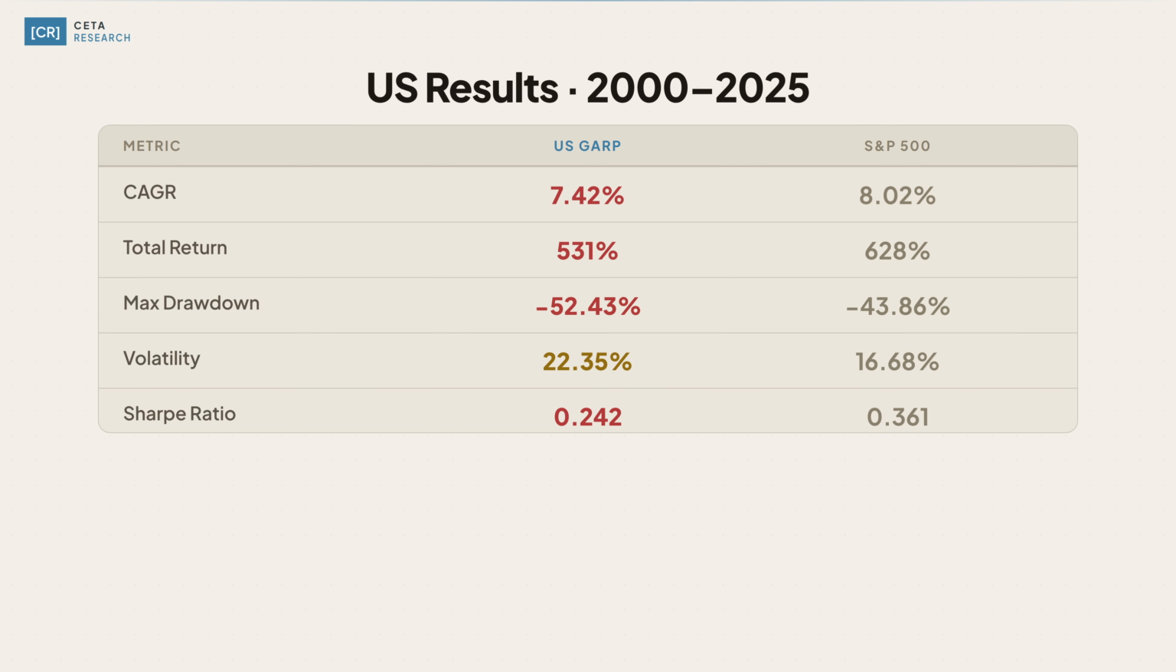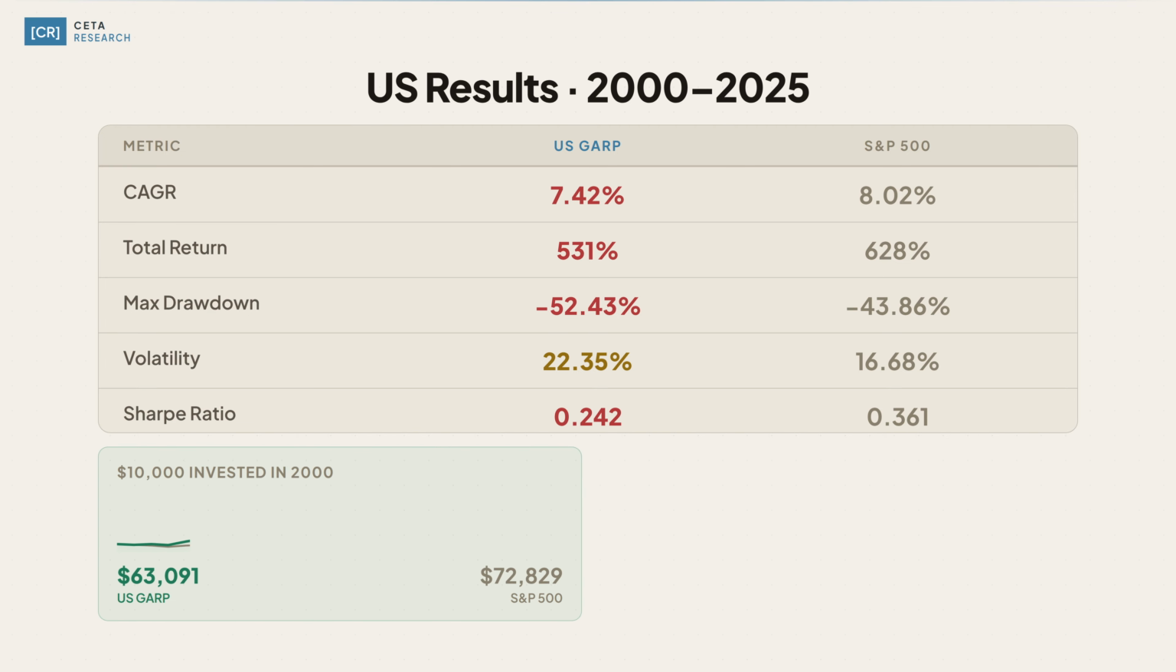Here's the headline. 2 markets out of 17 clearly beat their local benchmark. The rest didn't. The U.S. story is sobering in the back half and instructive throughout. GARP returned 7.42% per year over 25 years. The S&P 500 returned 8.02%.